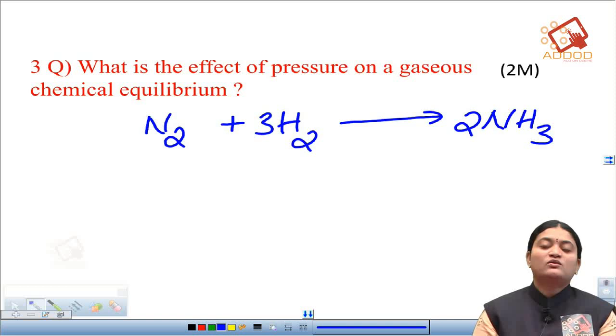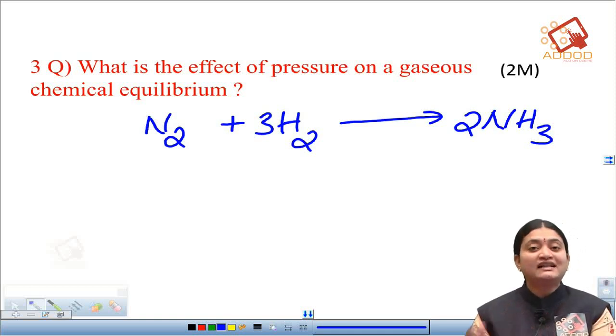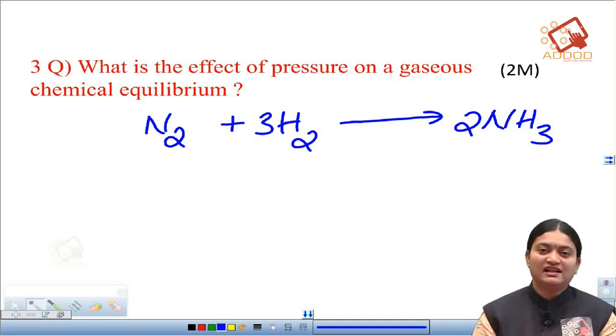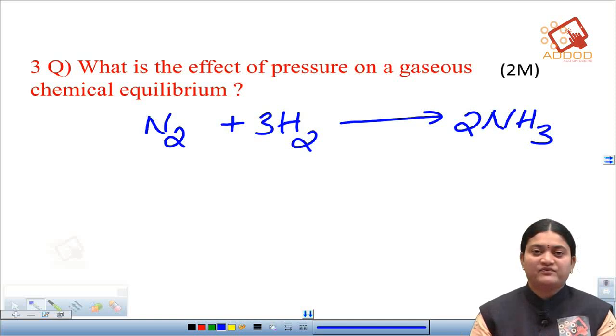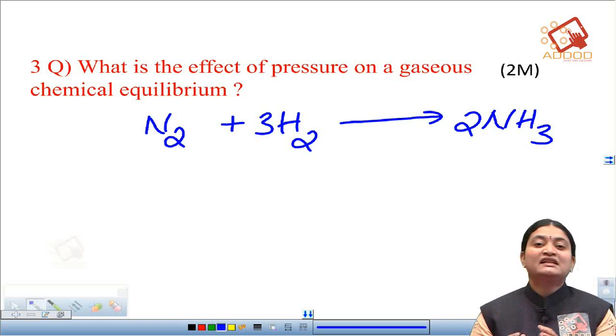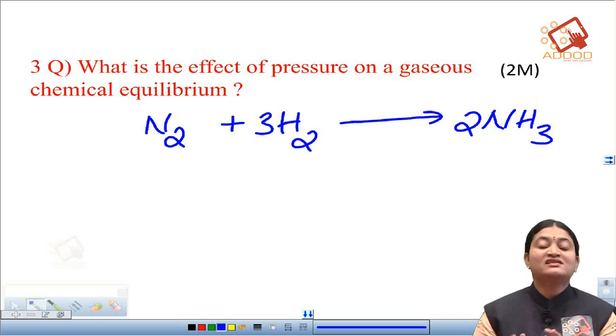Now here if we are increasing the pressure, what happens? The equilibrium will shift to that direction where the number of moles are less, so as to attain the equilibrium. And if we are decreasing the pressure, then the equilibrium will shift in such a direction where the number of moles are more.